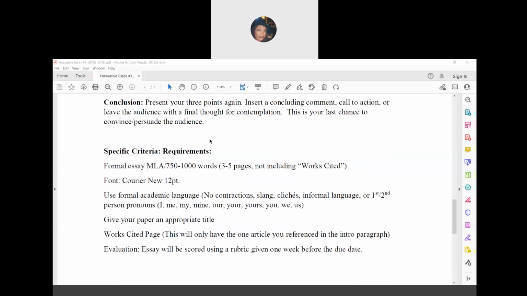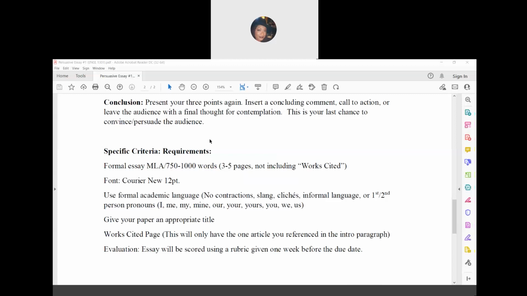Last but not least, there are specific criteria or requirements for this particular essay. This is a formal essay that will be written in MLA format. We will review MLA format. You can also make an appointment to the Writing Center where they will help you with an MLA template to get you started with your MLA format.